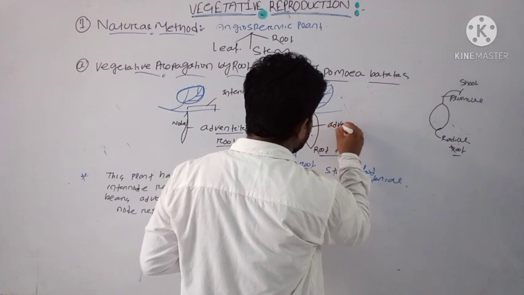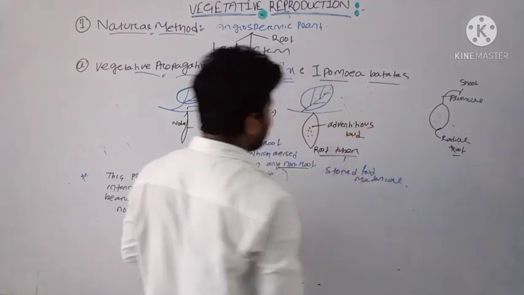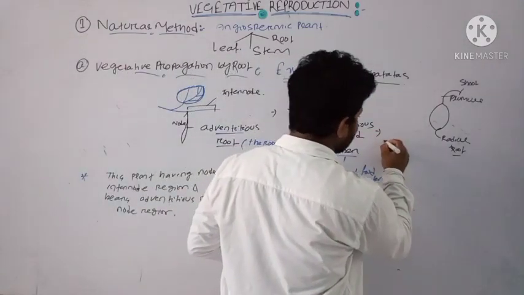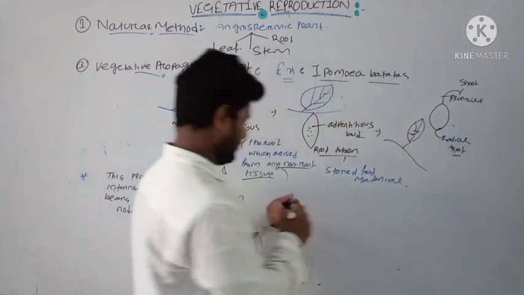This is the adventitious bud region, and that adventitious bud will later on give rise to a new plant of Ipomea batatas. Clear?